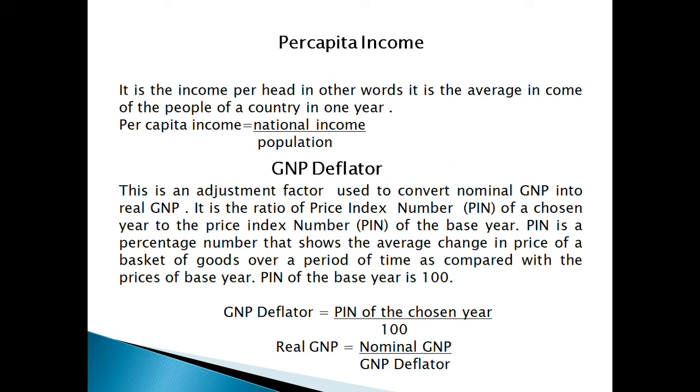PIN, or price index number, is a percentage number that shows the average change in price of a basket of goods over a period of time as compared to prices in the base year. Base year is a standard year taken for comparison and its PIN is taken as 100. If PIN for a year is 125, it means that there is 25% increase in the price of goods and services when compared to base year. Here, GNP deflator equal to PIN of the chosen year divided by 100. Real GNP equal to nominal GNP divided by GNP deflator.